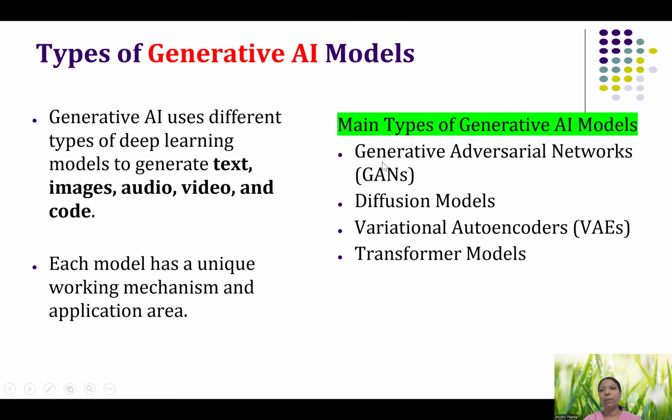The first one is the generative adversarial network, a type of generative AI. The diffusion model is a type of generative AI. The variational autoencoder is a type of generative AI. And finally, transformer models, which are very well known, with a lot of features inside like self-attention and all these things. So these are the very important types of generative AI models. If time permits, we'll see the different types in another video.